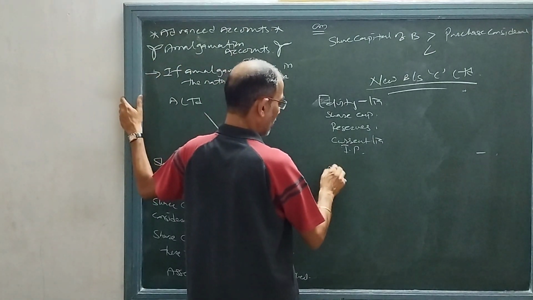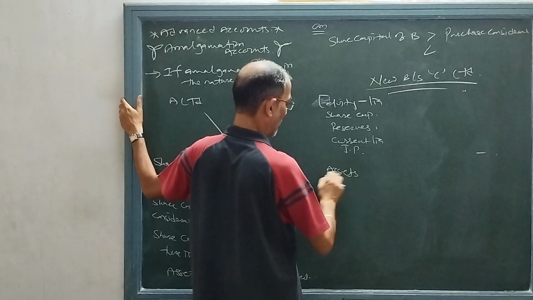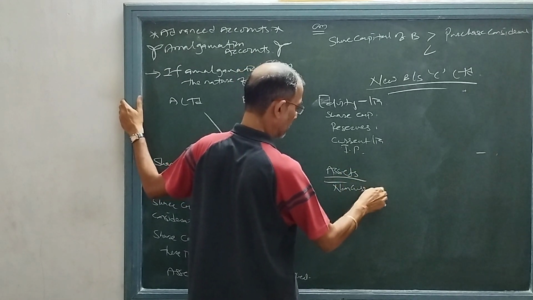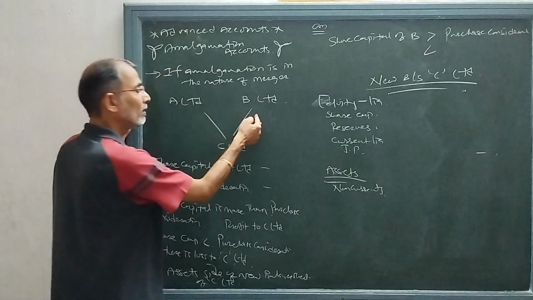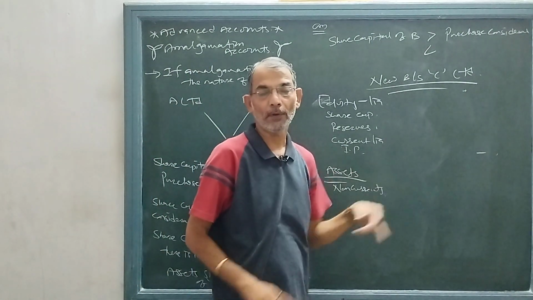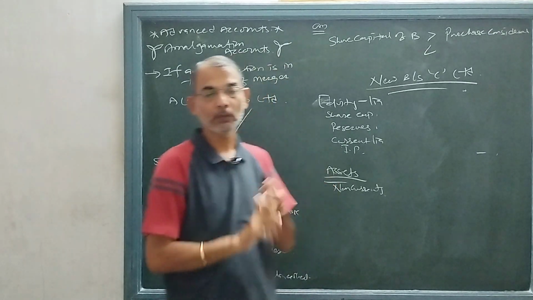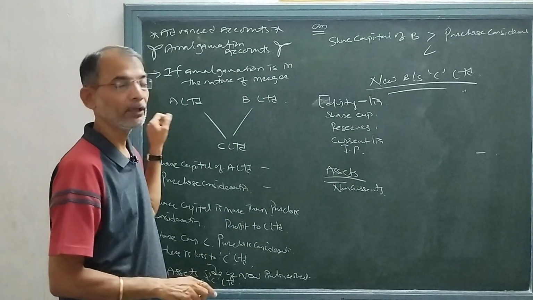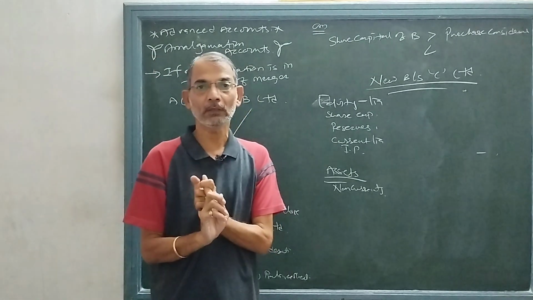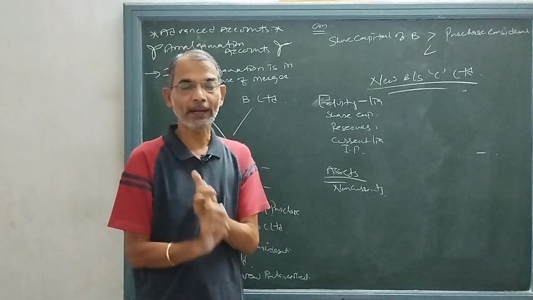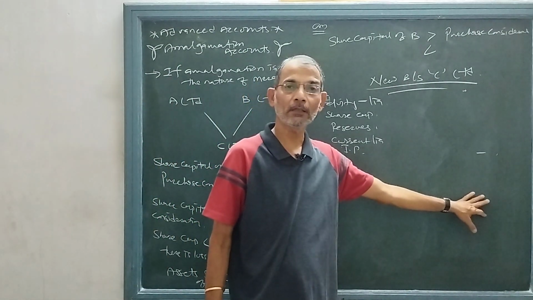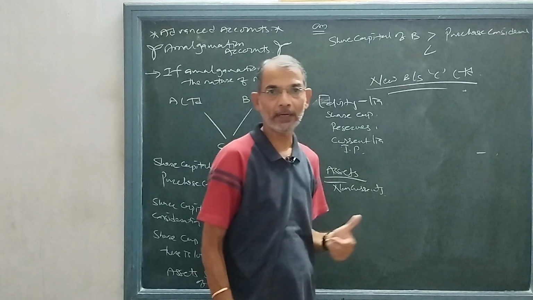When it comes to assets, all non-current assets of A and B will be added and written under the respective heading. Suppose there is land and building in the balance sheets of A Limited and B Limited, then the balance of both that land and building account will be added and written under the heading of non-current assets in the balance sheet of C Limited.